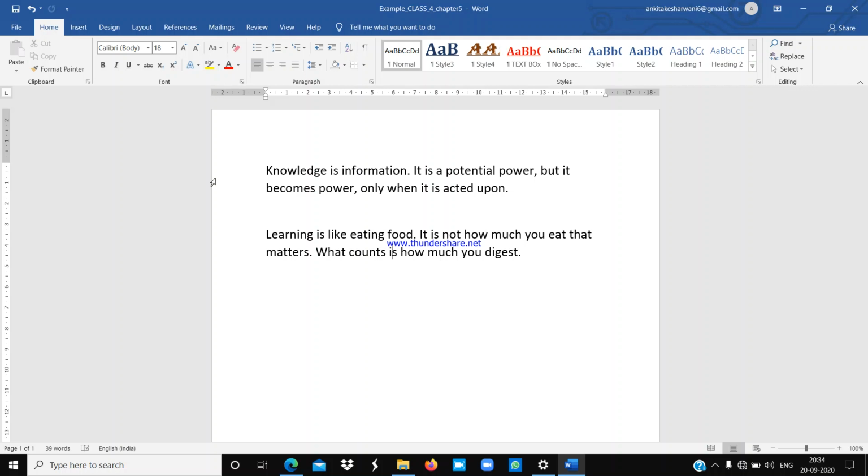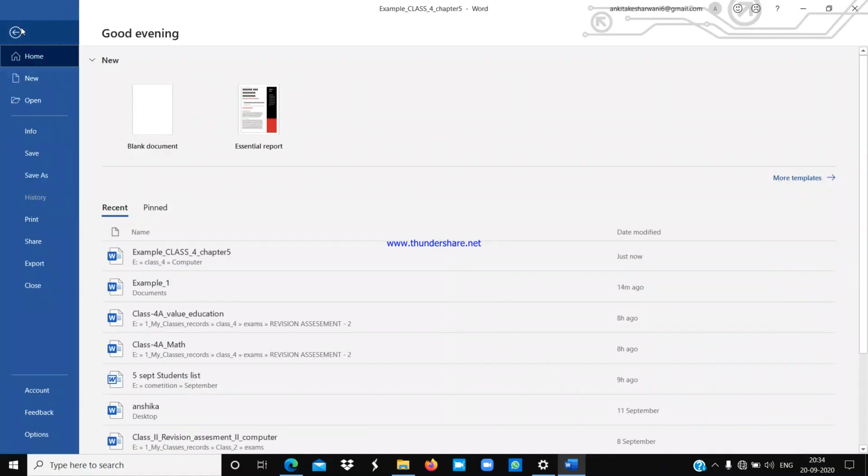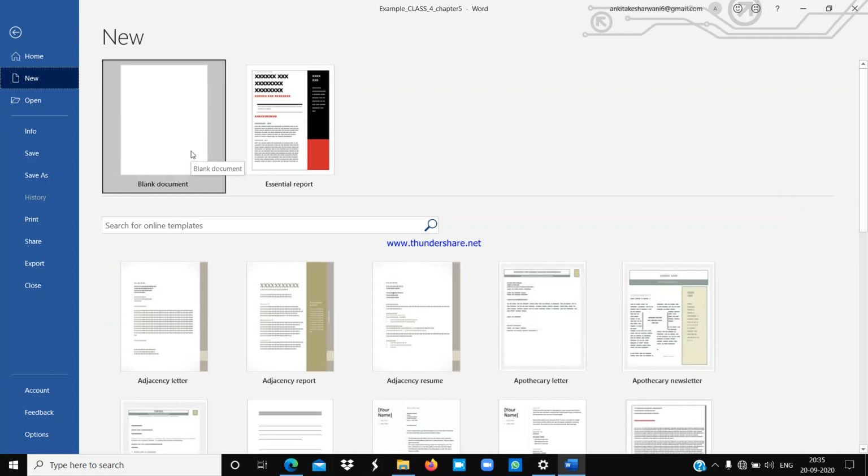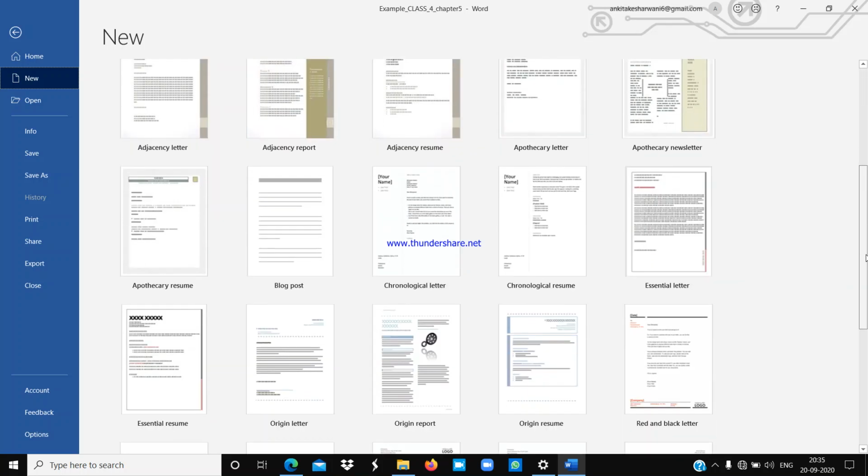Understood everyone? Now we will see how we can open a new document. First you have to click on the file tab, and here you will find the new option. Click on this new, and here you will find a blank document, essential reports, and different kinds of templates.